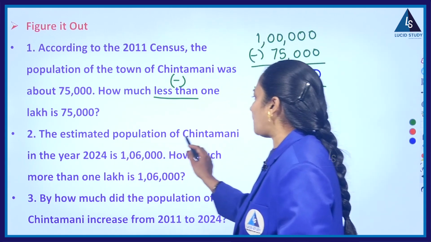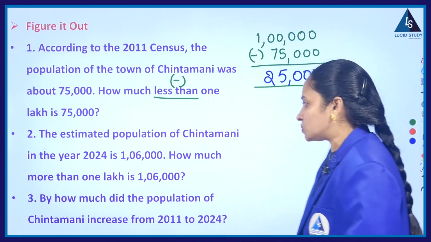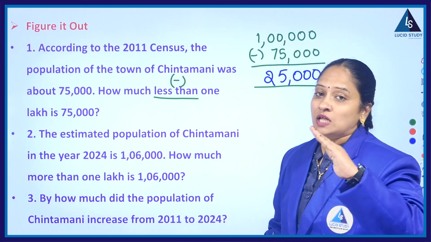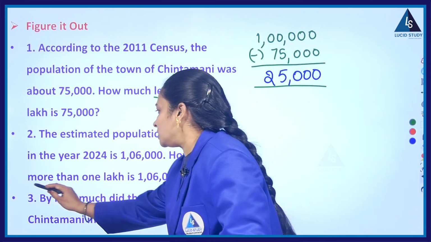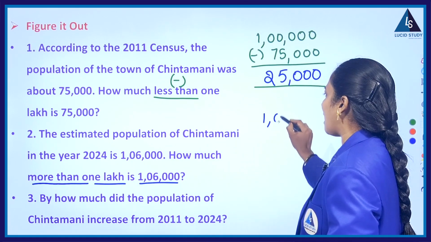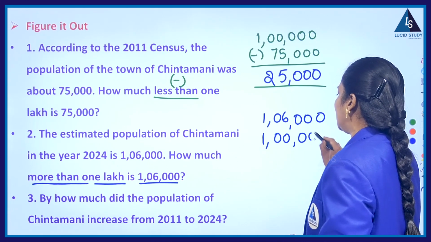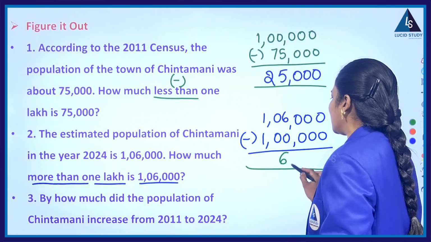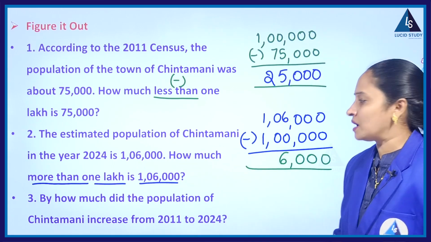Next, the estimated population of Chintamani in the year 2024, that is last year, is 1,06,000. How much more than 1 lakh is 1,06,000? Actually, the population increased to 1,06,000, but now they are asking how much more than 1 lakh is 1,06,000. Same concept. What do I have to do? Again, I have to subtract 1 lakh from 1,06,000 so as to find how much more it is. So, if I do the subtraction of 1,06,000 and 1 lakh, there is a rise of 6,000 in the population of that particular town in Karnataka.